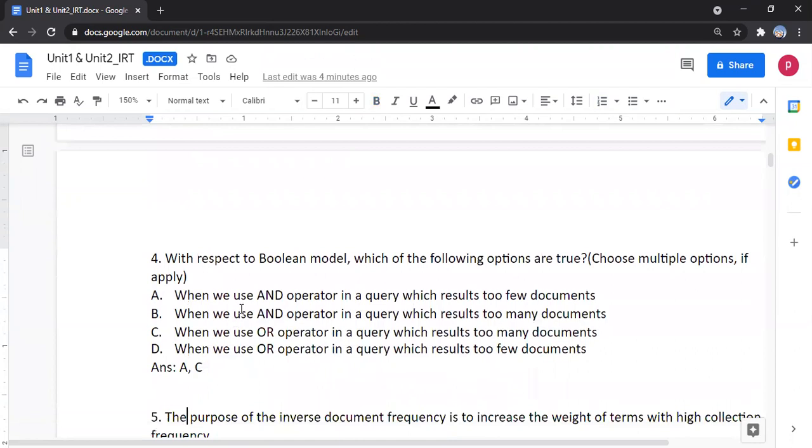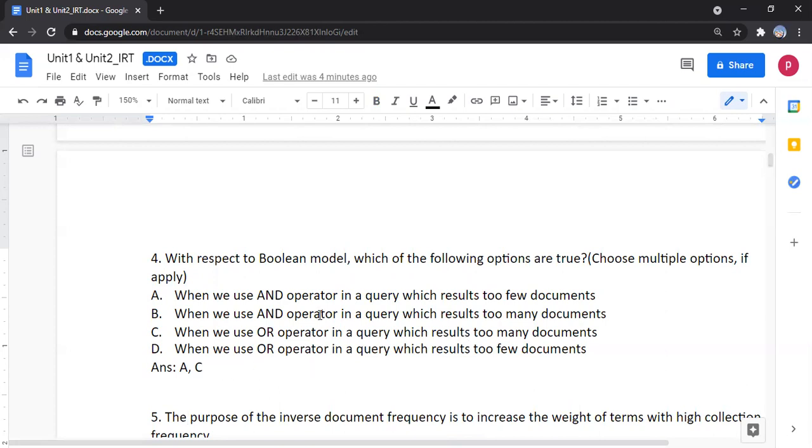With respect to the Boolean retrieval model, which of the following options are true? The options are: when we use AND operator in a query, it results in too few documents; when we use AND operator in a query, it results in too many documents; when we use OR operator in a query, it results in too many documents; when we use OR operator in a query, it results in too few documents.